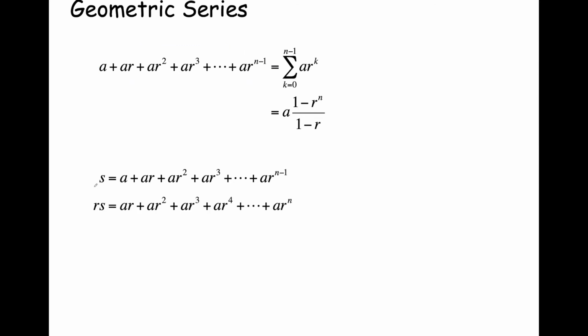So let's do that. If we multiply S times r, we get rS. If we multiply this a times r, we get ar. If we multiply ar times r, it's ar squared. So we have ar squared, ar cubed, ar fourth. And that last term, a times r to the n minus 1, we multiply that by r. That's a times r to the n. So the second expression down below is just this first expression multiplied, both sides of equality, by that constant factor r.